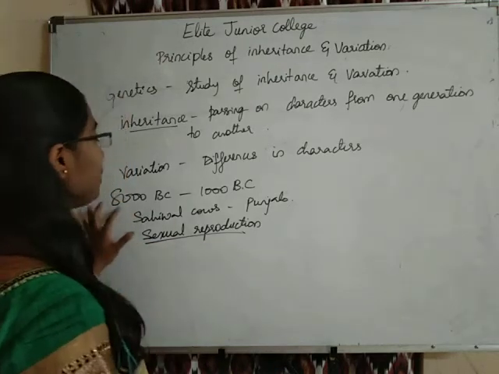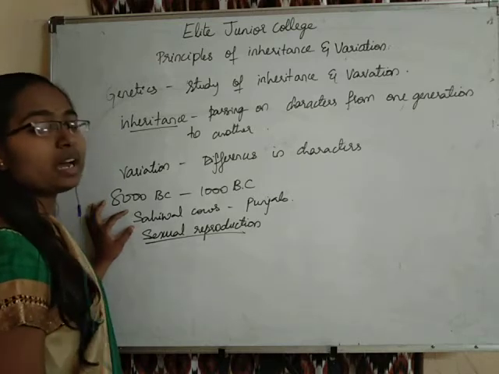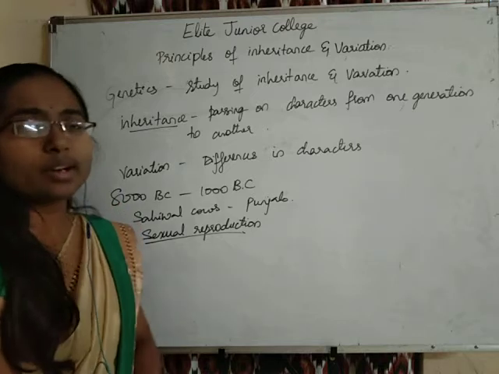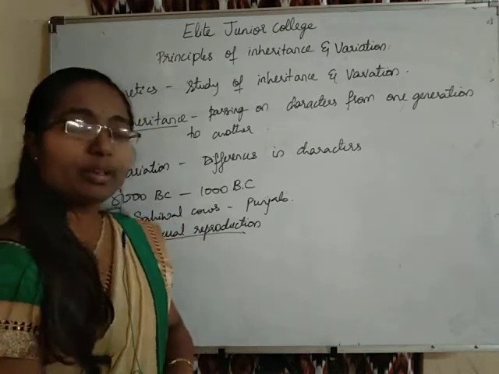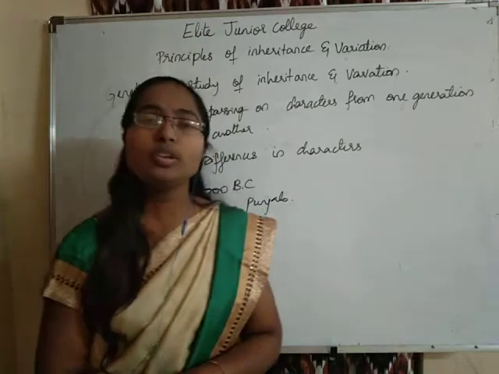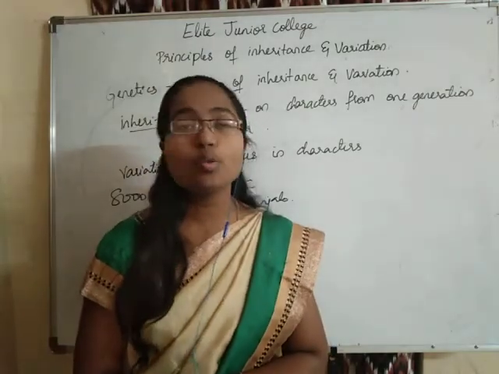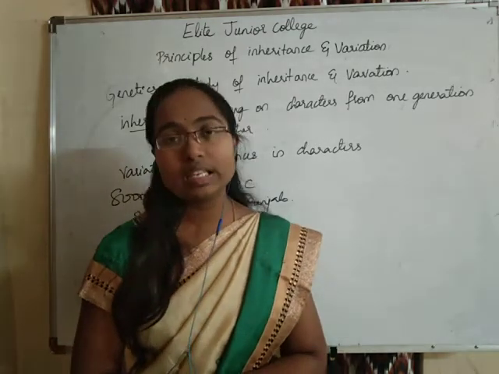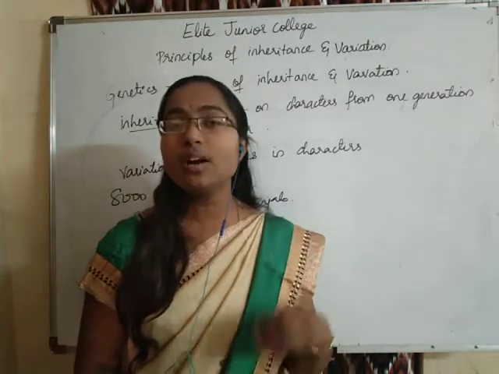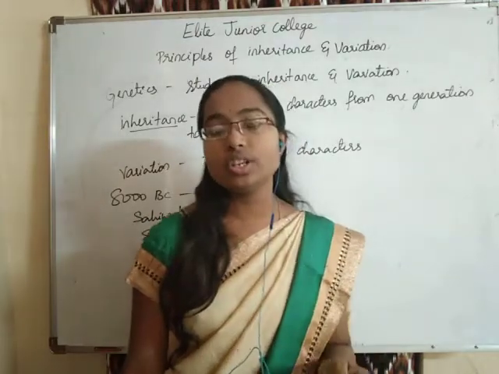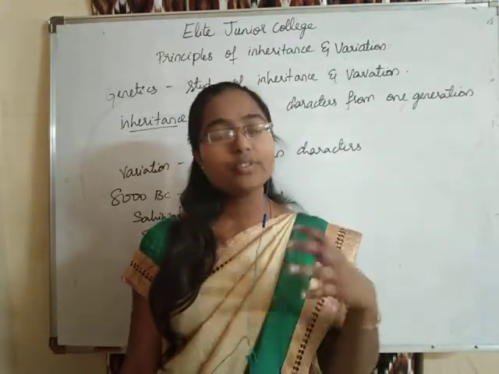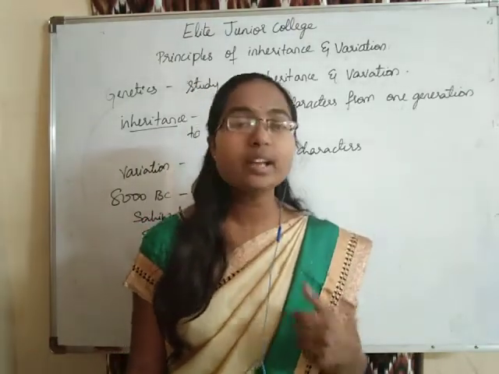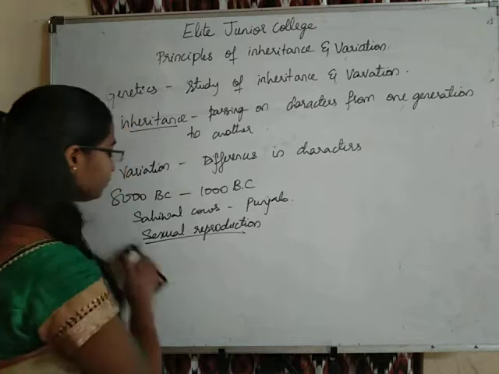Here these people at those times used to selectively breed the animals and select the desirable characters from those animals. So this is just an introduction. Though people knew how to breed the organisms and how to select the desirable ones, they did not know the actual scientific basis for inheritance and for variation in living organisms. Later on, during the mid 19th century, the first experiments related to the study of inheritance and variation were done. So let us learn about those experiments also.